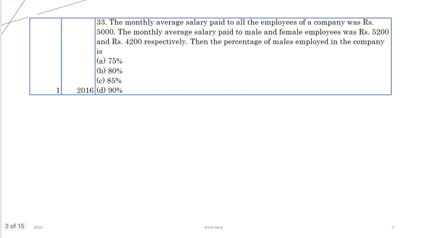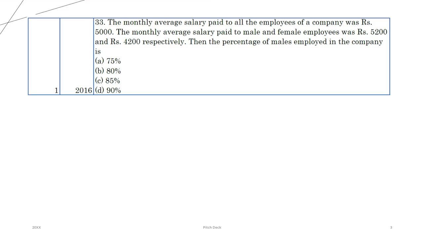Okay, let's start with the first question for averages. The monthly salary for all the employees in the company is this much. Monthly salary paid to male is 5200 and female is this much. The percentage of male employed in the company is what? This question is very similar. If you have seen the video for averages, there was a question where the average age of boys was given, average age of girls was given, and average of the total class was given. Then they ask you the ratio of boys to the girls, right? This question is very similar, and we are going to use the same method.